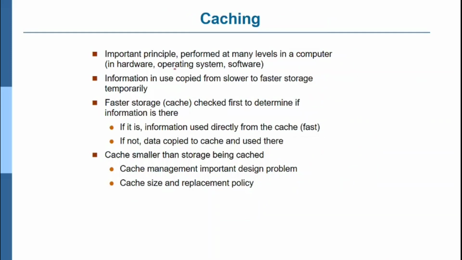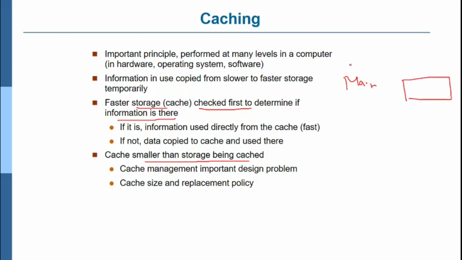Caching. What is caching actually? It is a faster storage checked first to determine if the information is there or not. And cache is smaller than the storage being cached. Cache management is an important design problem, covering cache size and replacement policy. Caching is what you can see here in the main memory: main memory acts like a cache to the secondary memory.